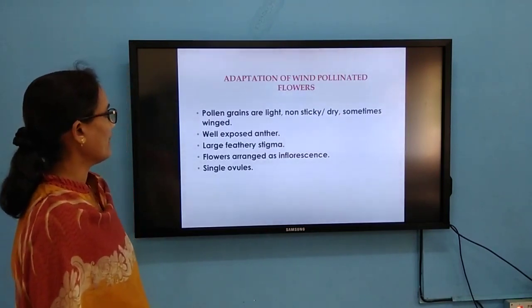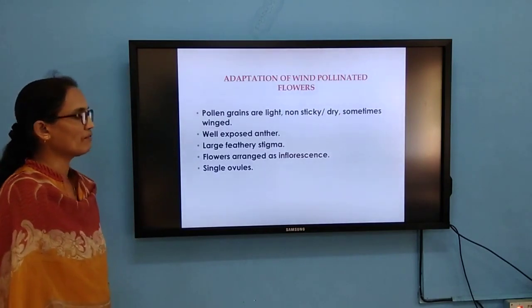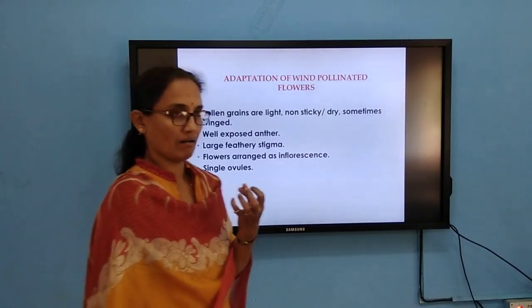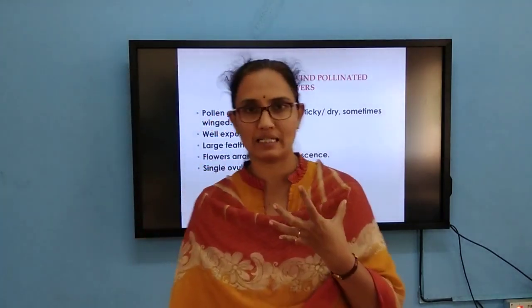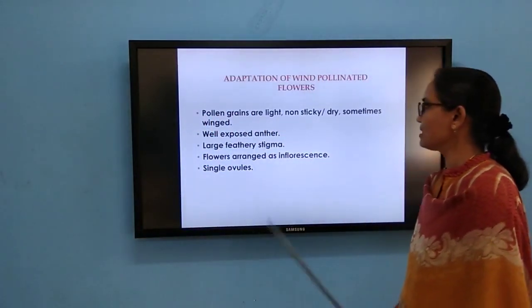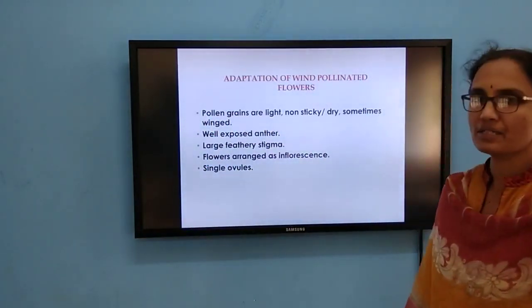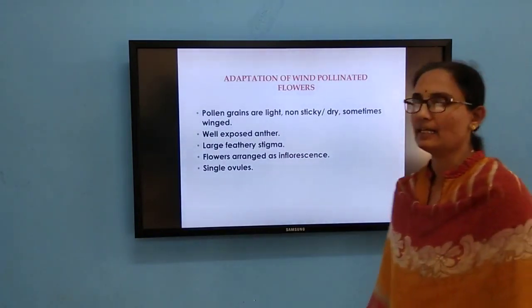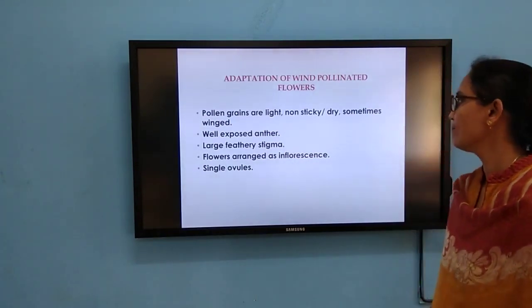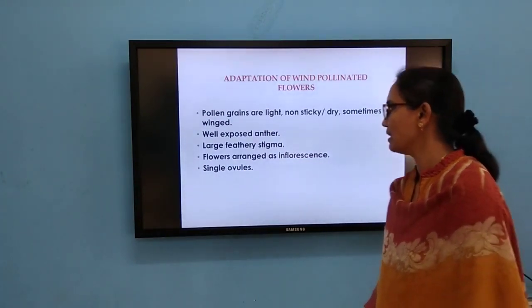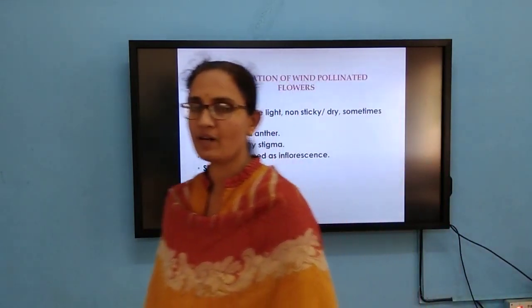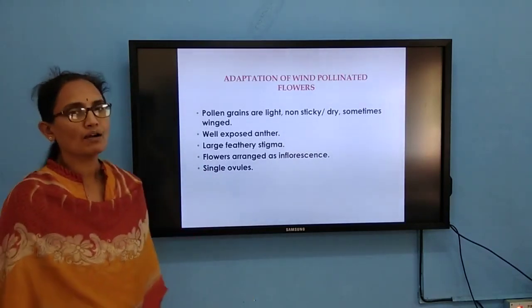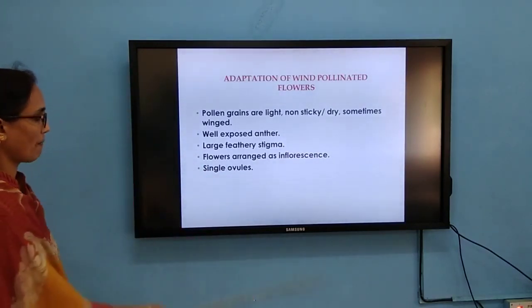Adaptation of wind pollinated flowers. In case of wind pollinated flowers, the flowers are produced in the form of bunches, inflorescence, and also the pollen grains are light and non-sticky. Sometimes they are winged also. They have well exposed anthers, large and feathery stigma, and flowers are arranged as inflorescence. In case of these flowers, a single ovule will be present.